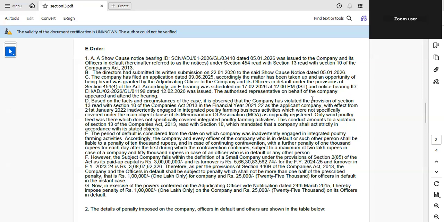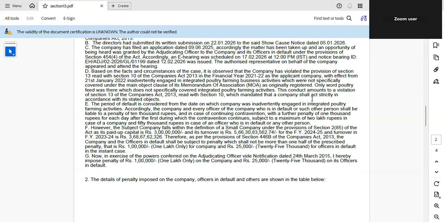So here the facts: the company is Simran Agrovet Limited, ROC Gwalior. Nature of default: ROC found that from 21st January 2022, the company started integrated poultry farming business. But MOA covered only poultry feed.